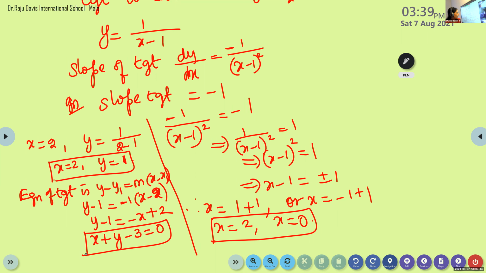The same way, find the next equation. When x is 0, what is y?